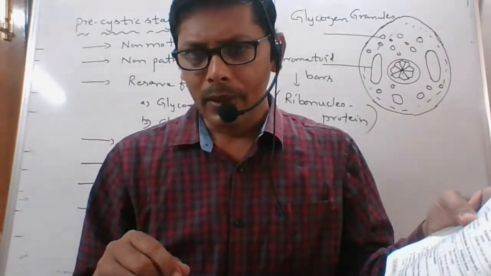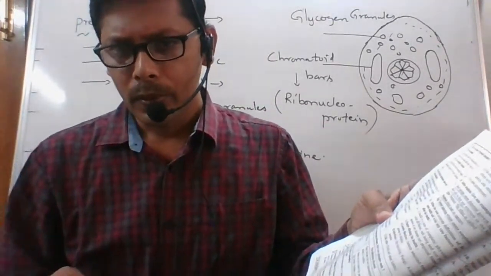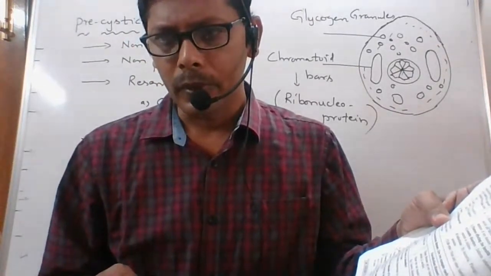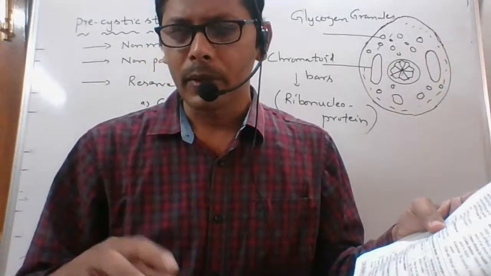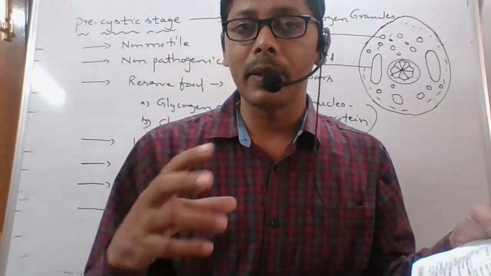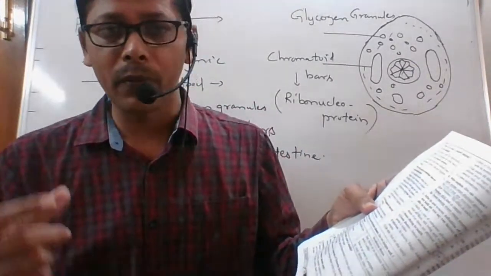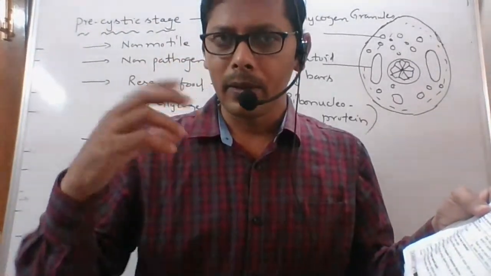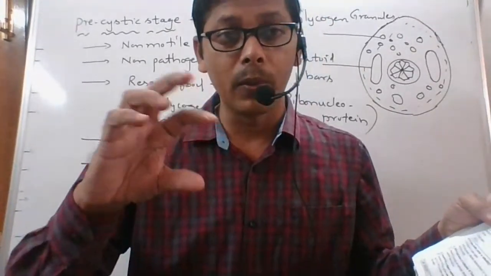Chromosome and chromatid. Difference between chromosome and chromatid. What is chromatin? You will come across the term in botany during cell division. At some point of time we call it chromatin, and at some point of cell division we call it chromosome.